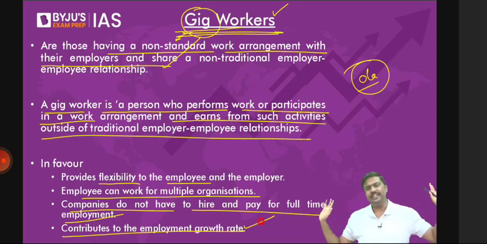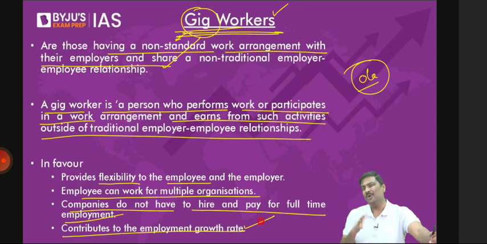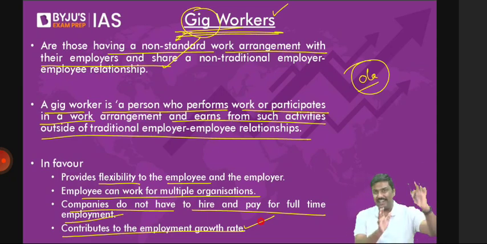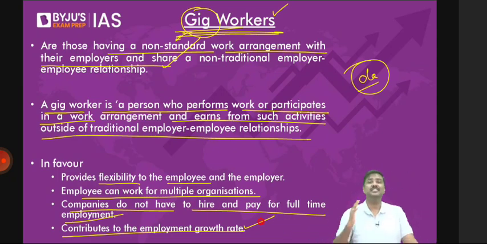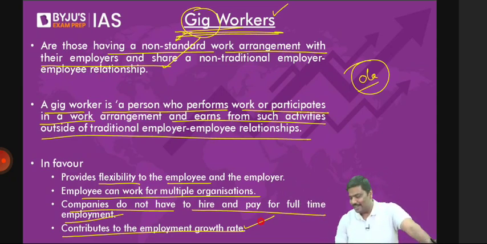That's it. And some of you will simply say, sir, I want to become an IAS officer and settle down. But there will be certain people within your own group who will simply say, no, I do not want to be bound by this tradition of working 9 to 5. That is not me. I want to work 5 days in a month. I want to work, let's say, 3 days in a week. Rest of 4 days, I want to chill. I want to relax. I want to roam around. I want to enjoy my life. And that is the viewpoint, by the way. So this is the basic idea of gig working. Done. So this is in favor of a gig economy.